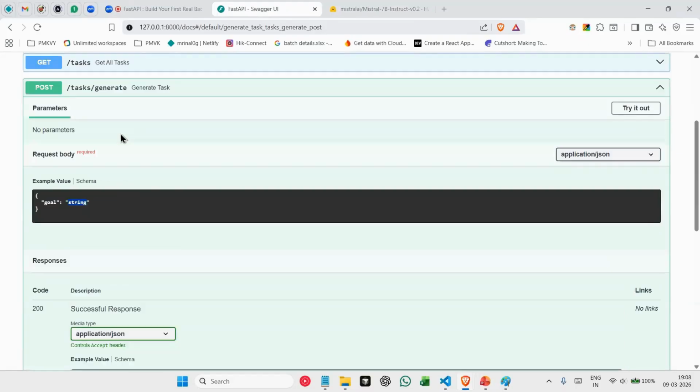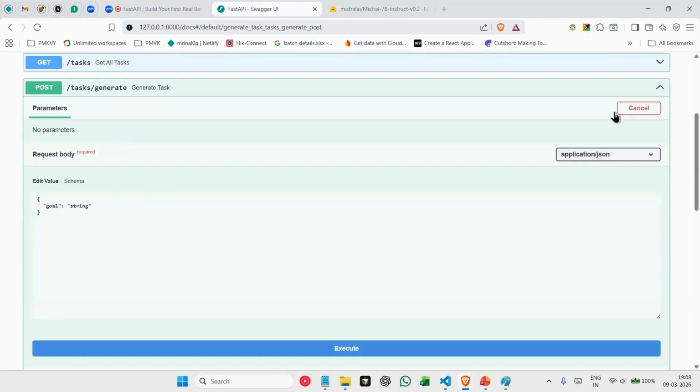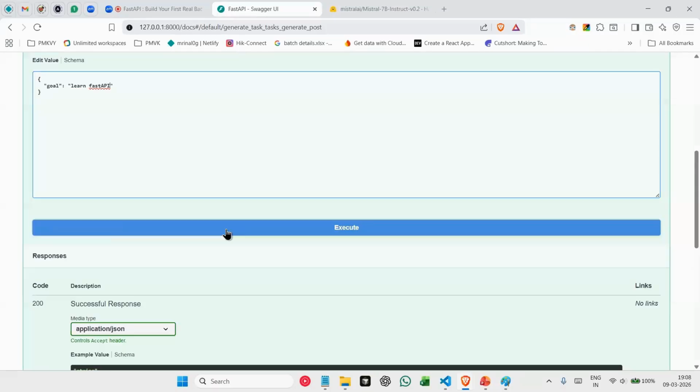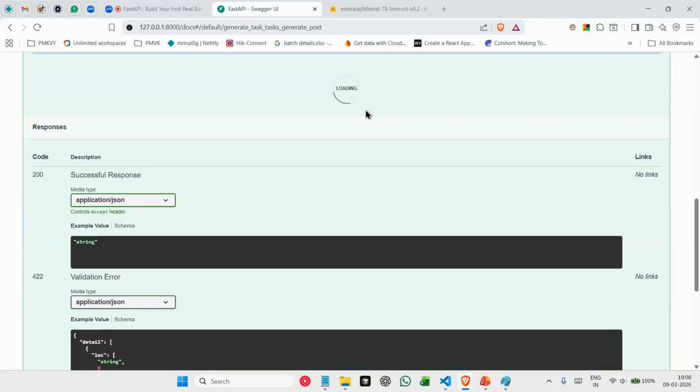Now here I pass a goal. Let me pass a goal here, which will be learn FastAPI. Now, when I click on execute, I should be executing that particular generate task function, which is giving us tasks from our AI model. And whatever tasks the AI model is giving, we are returning all those tasks. Let's see if it works or not.